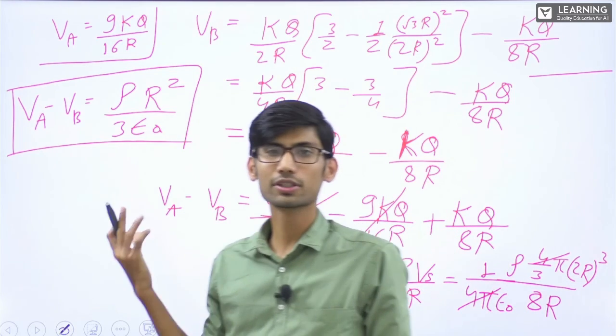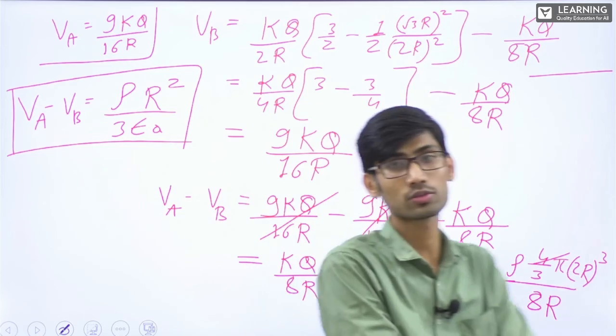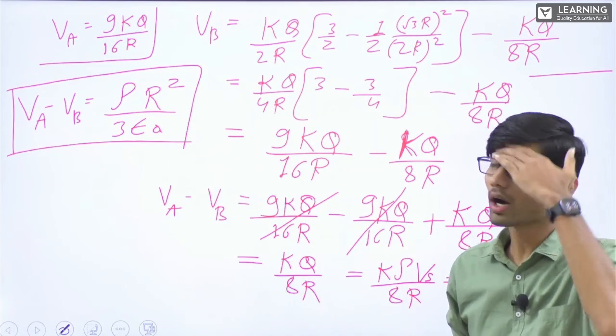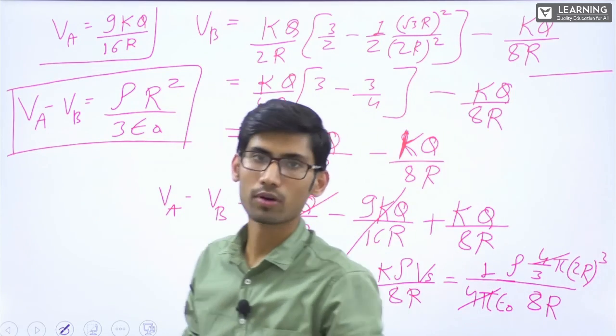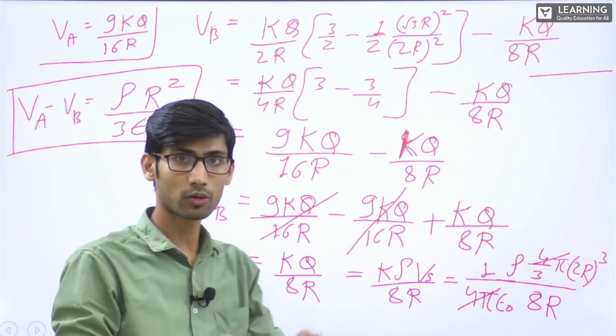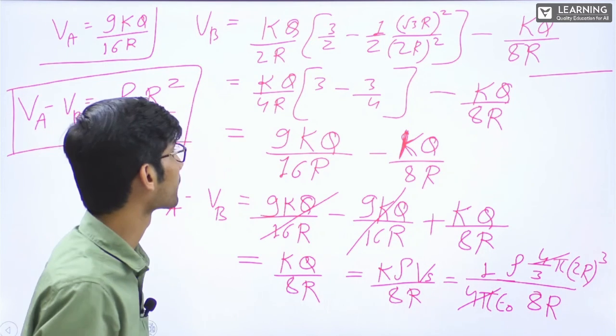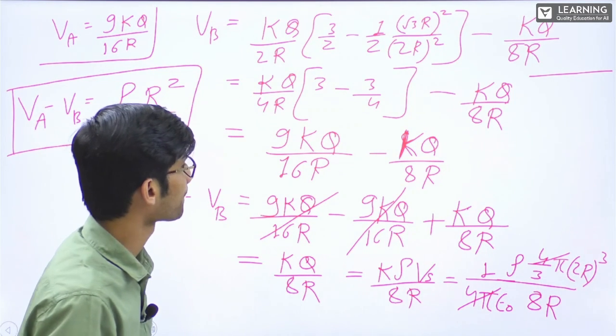From integration, this is just a 4-step question. But from this, to make you understand how this works, the answer will be same. Rho R square by 3 epsilon naught. Okay. Try it by integration at home and comment down your answers. You can comment your solution there. Got it?